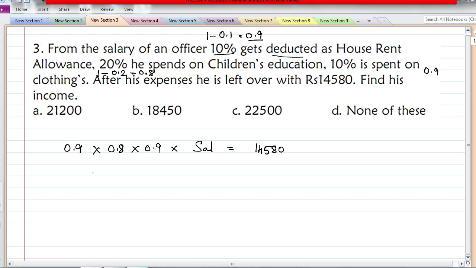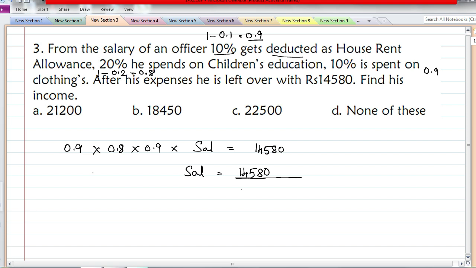14,580 rupees is left out. So salary is 14,580 divided by... I don't like decimals, so I remove the decimal. When I remove the decimal, I have to multiply by 10 or 100 based on the number of digits after the decimal point. Whatever multiplication I do in the denominator, the same has to be done in the numerator also.